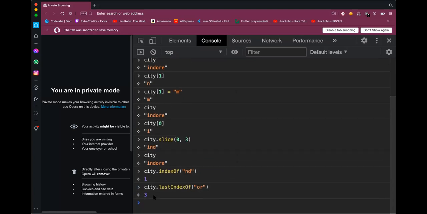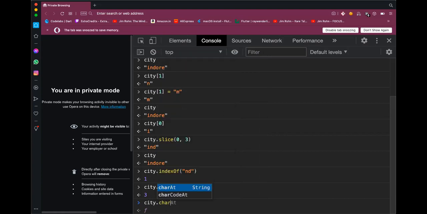All of these return some value, not impacting the original string. And all of these are very useful helper methods in different contexts, like while doing different kinds of problems or manipulations with strings. Slice, indexOf, lastIndexOf.